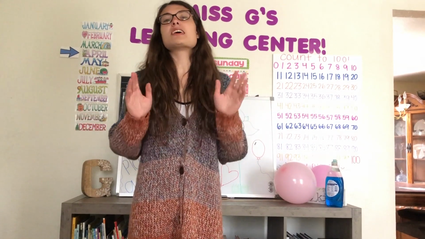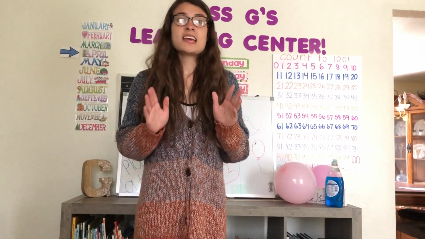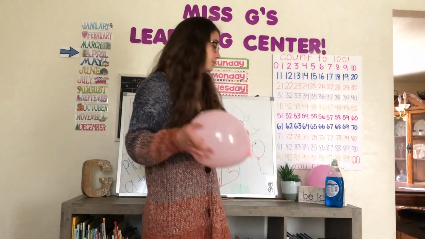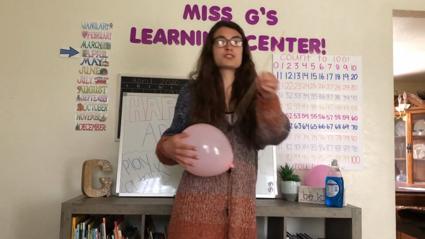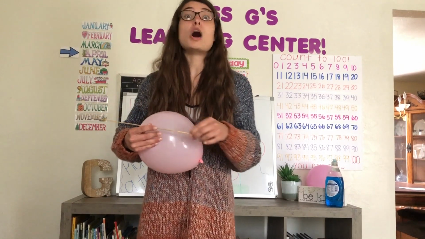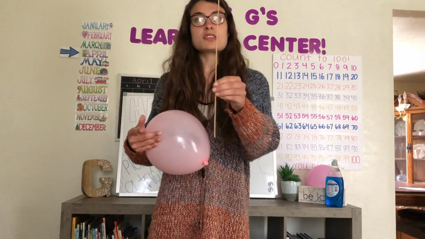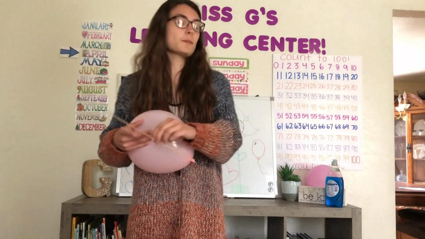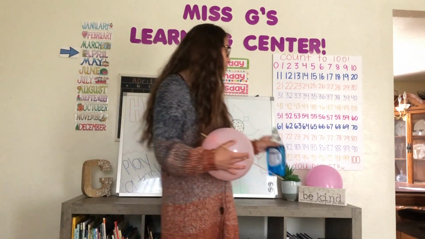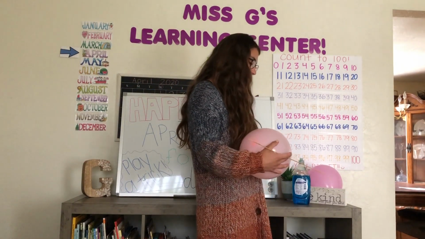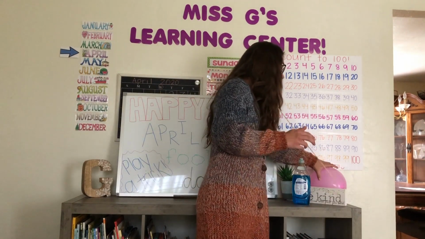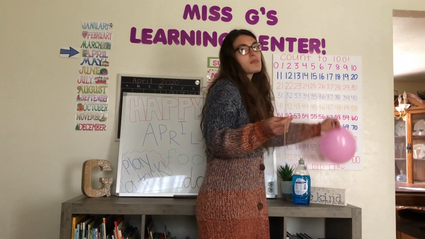So today I have a little trick that I want to teach you guys. And all you need is one balloon, one of these skewers. This is like what you make kebabs on if you've ever had kebabs for lunch or for dinner. Just a little stick with a pointy end. And you need some dish soap. So I'm going to show you two tricks.